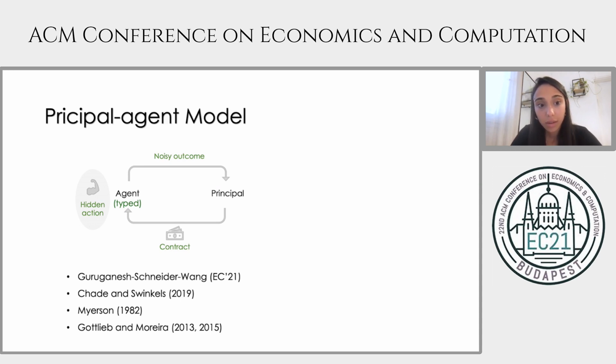Types in their work are modeled by multidimensional vectors, and they show hardness of several design problems. Other less related work that also differs from ours in its focus on multidimensional types is the classic work of Myerson and the work of Gottlieb and Moreira.